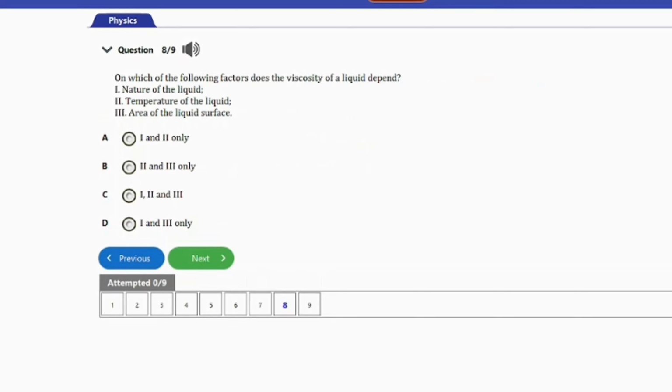So guys, the next question we have here is question number 8. It says, on which of the following factors does the viscosity of a liquid depend? We have I, nature of the liquid, II, temperature of the liquid, III, area of the liquid surface. So guys, the answer to this question here is I and II, and that corresponds to option A. So let's go ahead and consider the next question, guys.